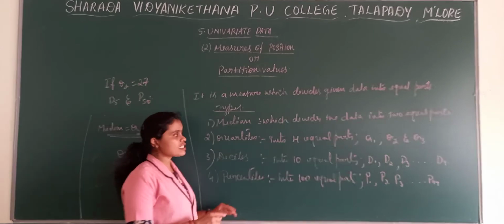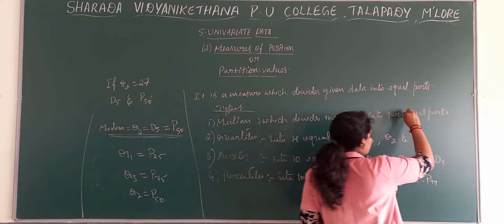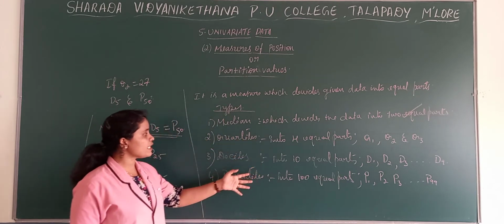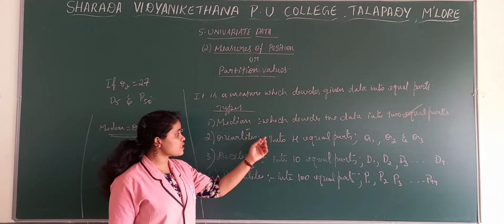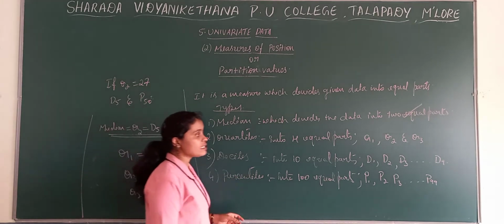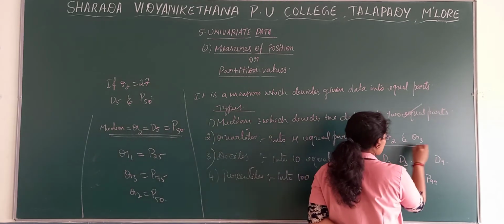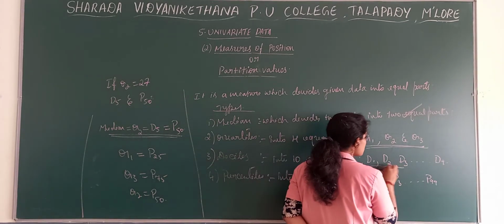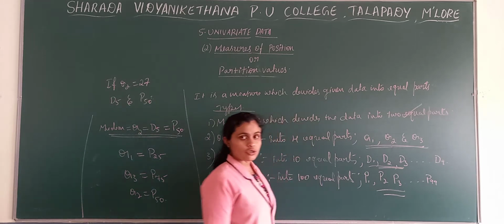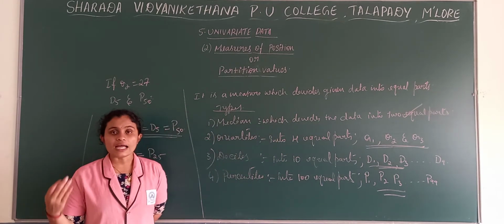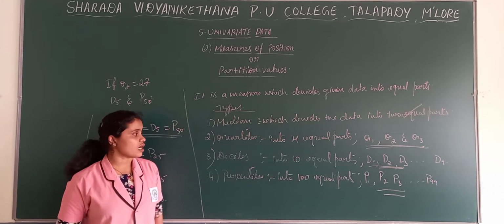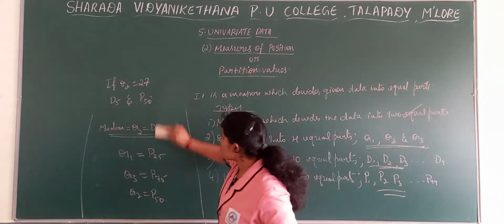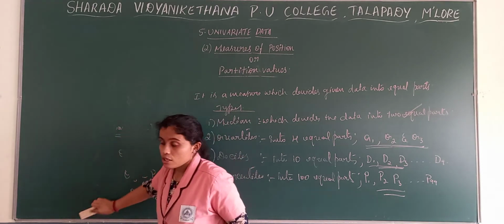Now in this particular chapter, since we already went through the median, we already completed it, we are studying mainly the remaining 3 types, that is quartiles, deciles and percentiles. There we are going to study how to find out quartile values, decile values, and percentile values when it is ungrouped data and when it is discrete and continuous data. So you have different sets of formulas when it is ungrouped, grouped and also discrete.